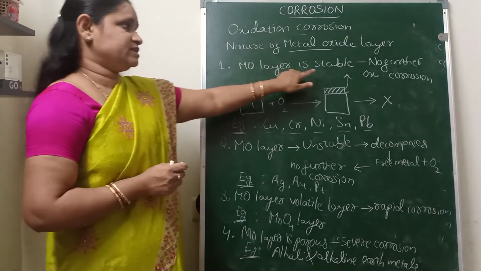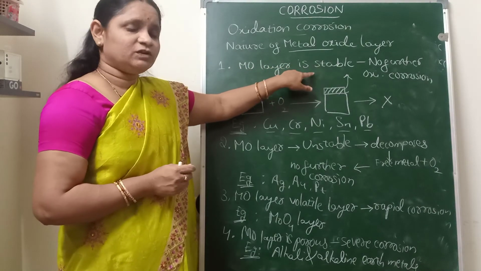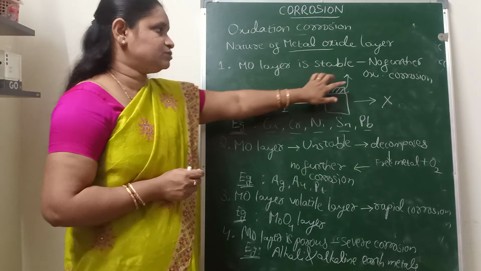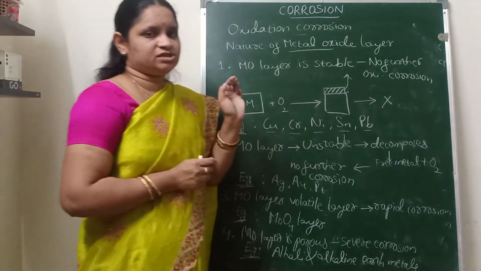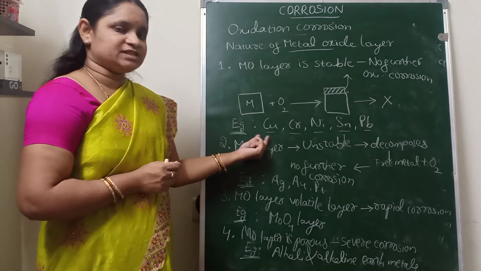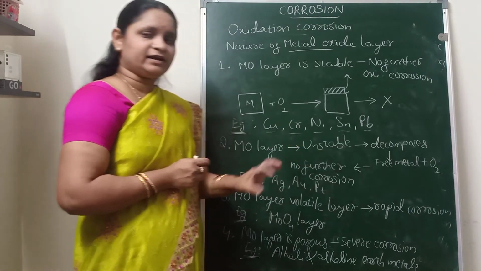If the metal oxide layer is stable, it will firmly stick onto the metal surface, so there is no more oxidation corrosion further. Examples are copper, chromium, nickel, tin and lead.